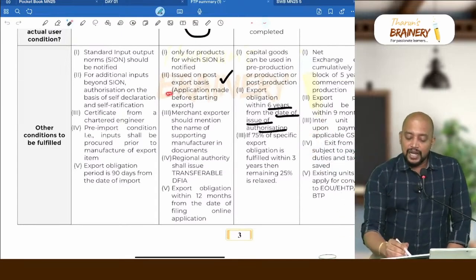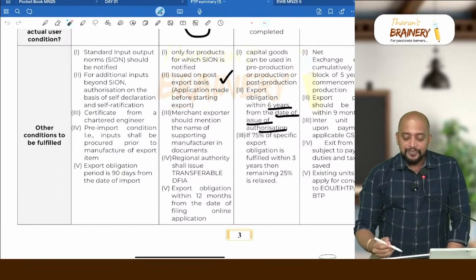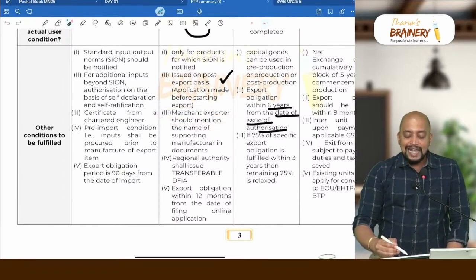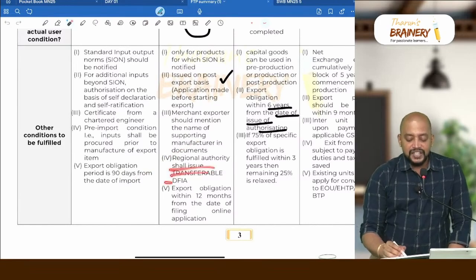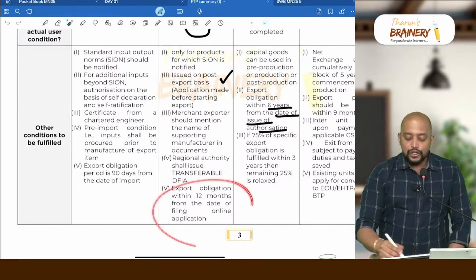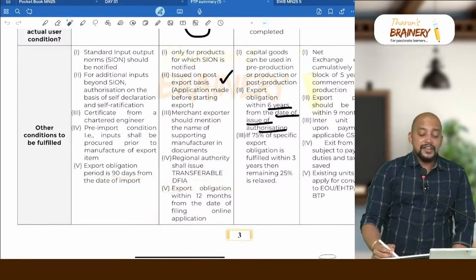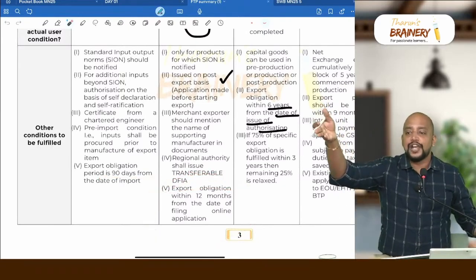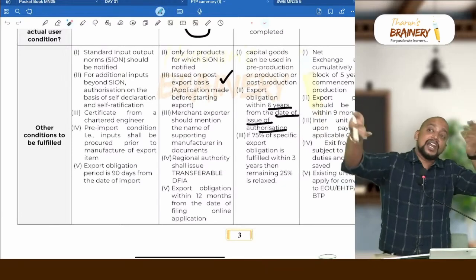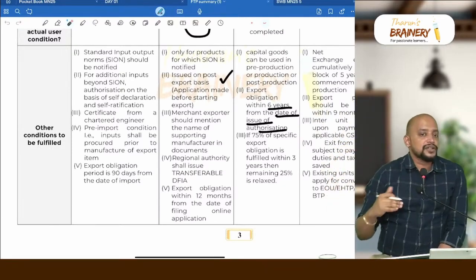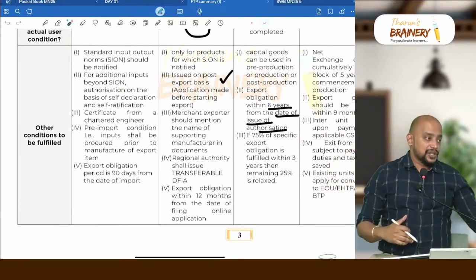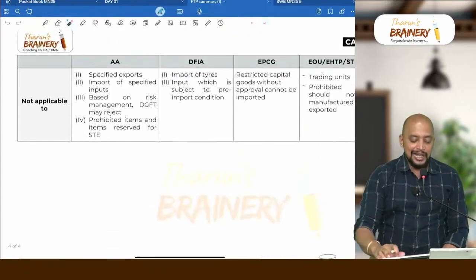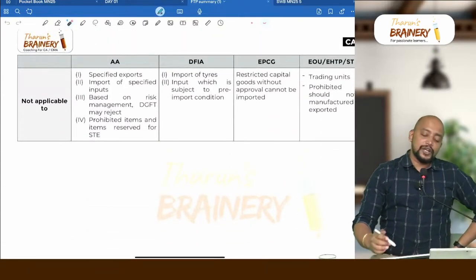So application is made before starting of export. Then the merchant exporter should mention the name of the supporting manufacturer in the documents, and the regional authority shall issue a transferable DFIA. And export obligation, here only 90 days, whereas here 12 months from the date of application, because import doesn't have any connection to export. First we will make export, thereafter we will get the license, got it? So once we make the application, from the date of application within 12 months we need to complete the export obligation.